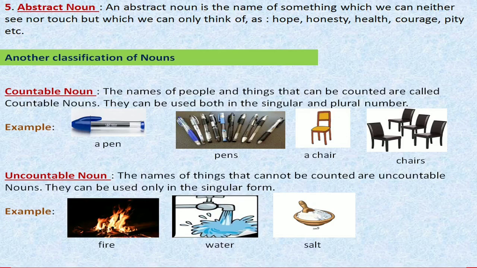Any things that we can't count are called uncountable nouns. So students, in this section of parts of speech, we have learned our first part of speech, which is known as noun. Okay. So we have learned today the meaning and definition of noun and its kinds.